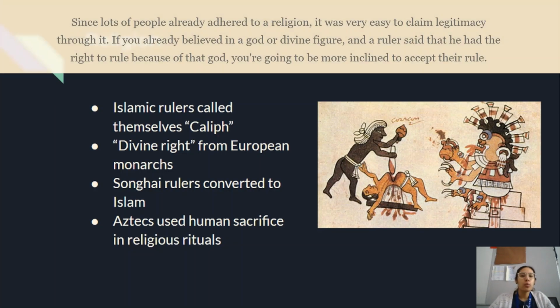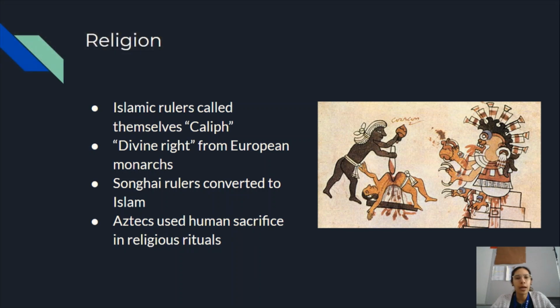So Islamic rulers are mostly going to use the title caliph, and that just means that you are a successor to the prophet. And then European rulers are going to use this thing called divine right, that basically says that God gave you the right to rule on earth. You are his representative on earth.